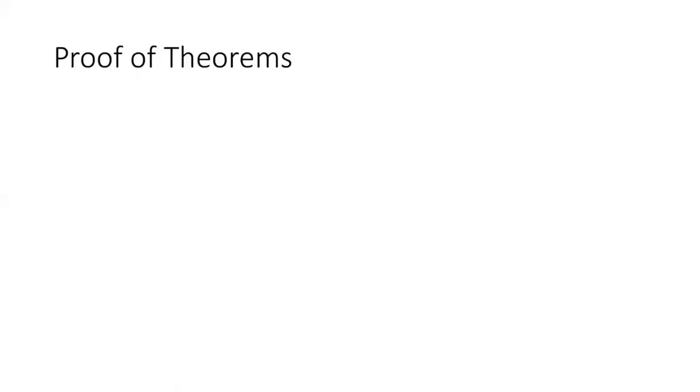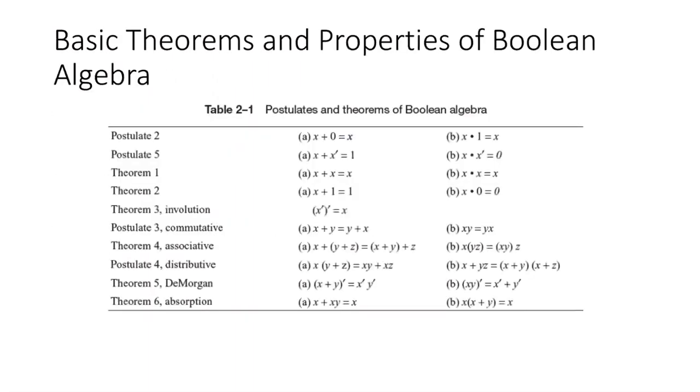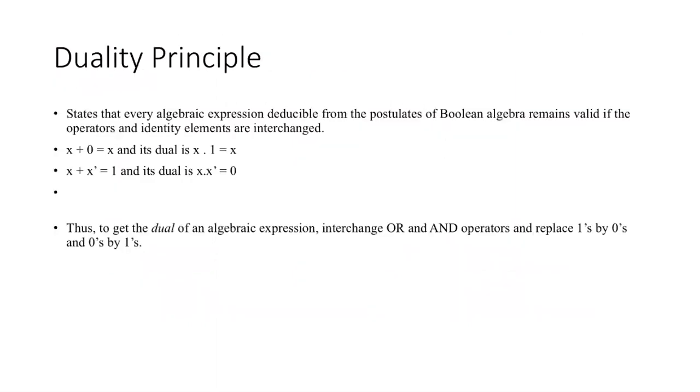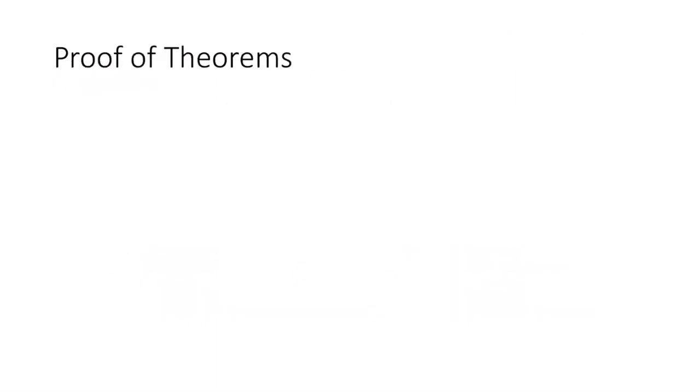Hello everyone. So today in this video we are going to look at the proof of the various Boolean algebra theorems and postulates that we had listed in the previous section. So these are the postulates and the theorems. So we are going to prove these theorems. So let us start with the first very simple one, that is x plus x is equal to x.